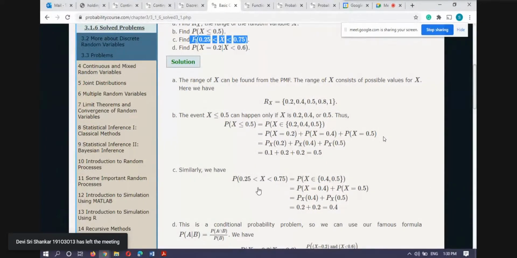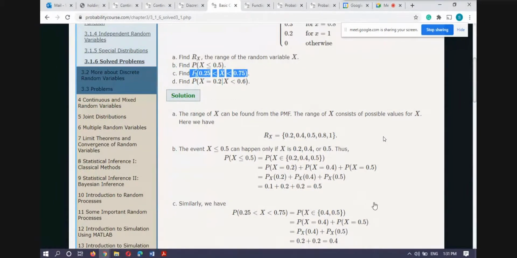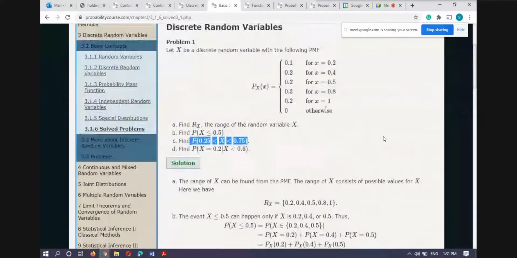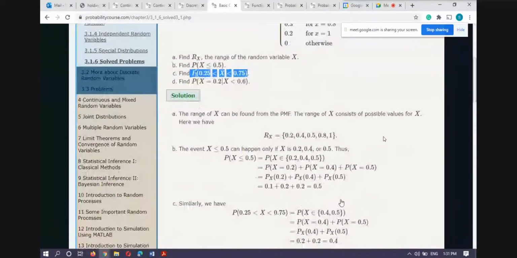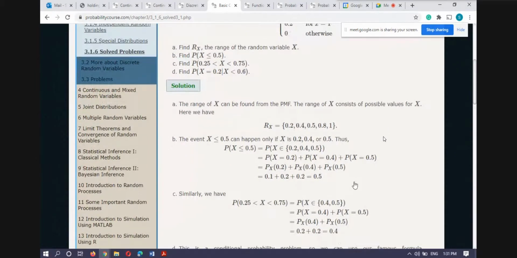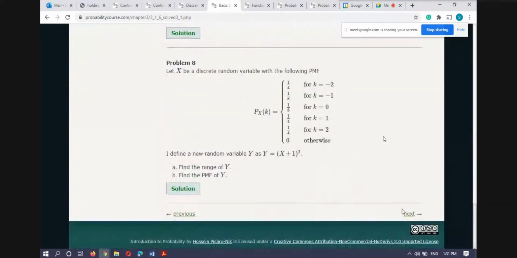So we have to take those x for which it is greater than 2.5 and less than 7.5. 2.5 means 0.4 and 7.5 means 5. So only the two sample points 0.4 and 0.5 belong in this domain, and then again we are using axiom 3, and finally this. So like this we can solve, and you try all these solved examples.